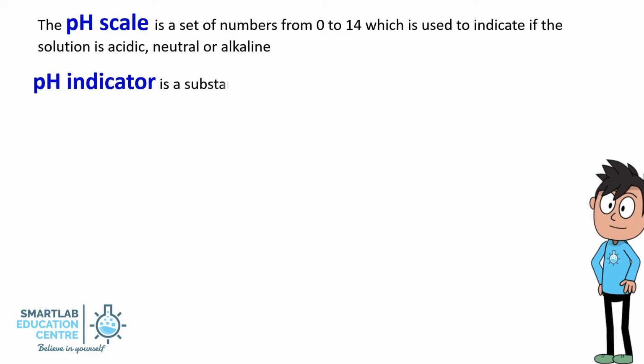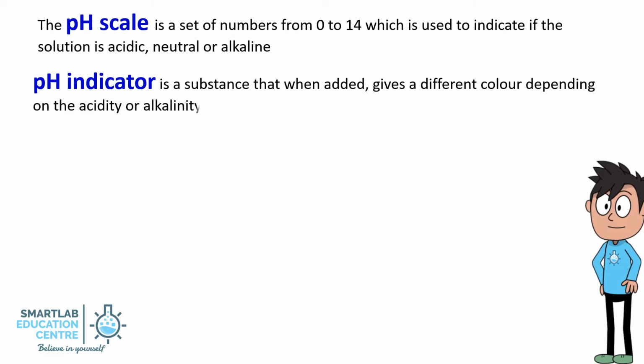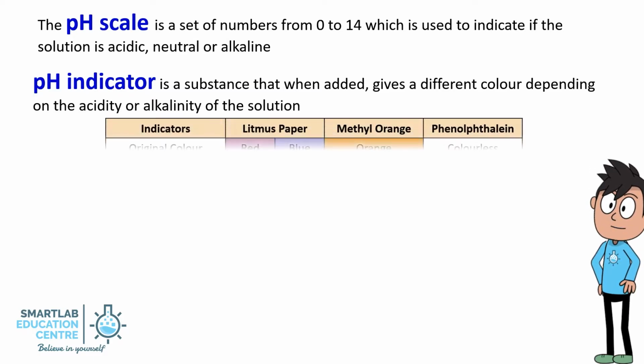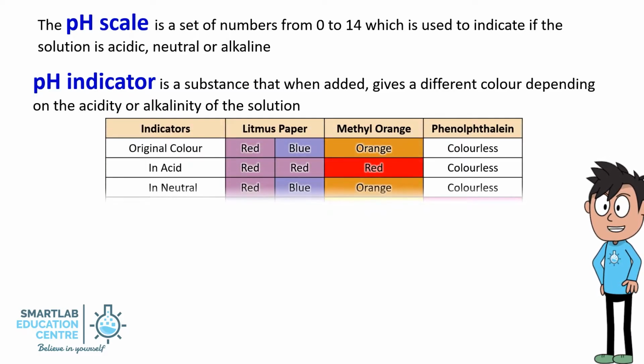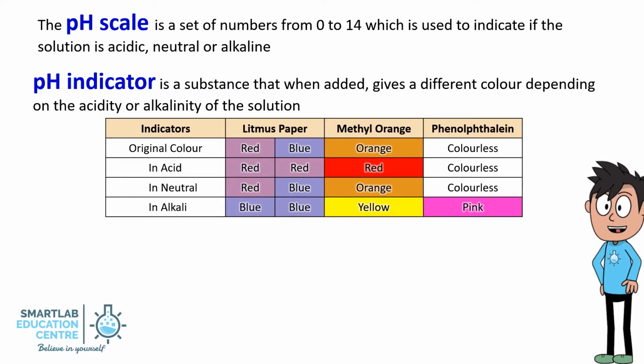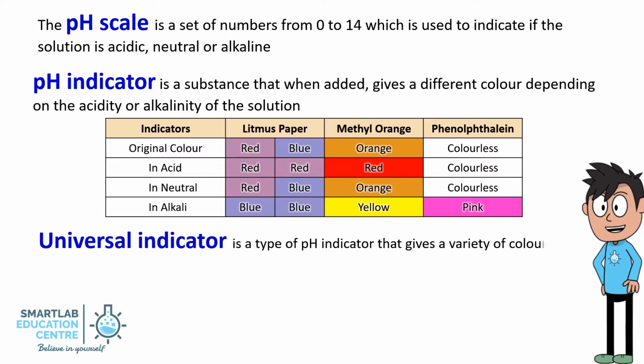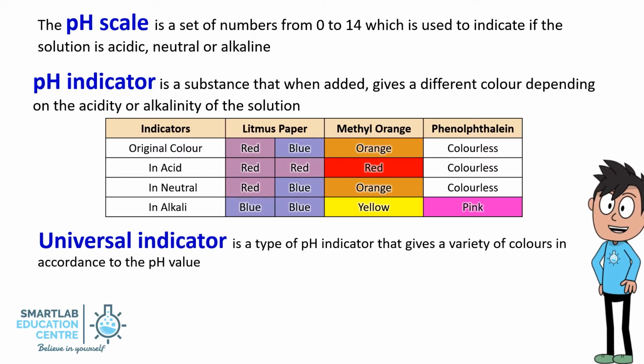pH indicator is a substance that when added, gives a different color, depending on the acidity or alkalinity of the solution. This table shows some common pH indicators: blue litmus paper, red litmus paper, methyl orange, phenolphthalein. Universal indicator is a type of pH indicator that gives a variety of colors in accordance to the pH value.